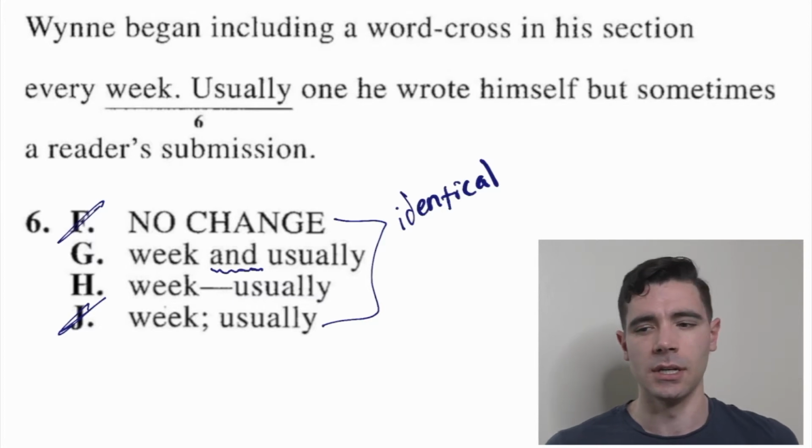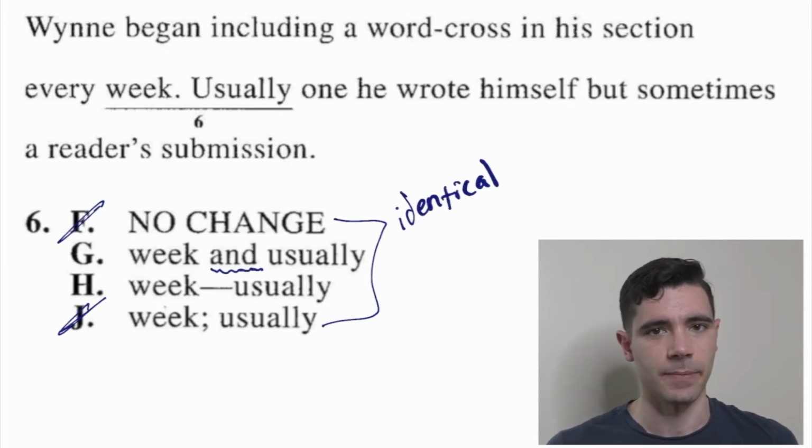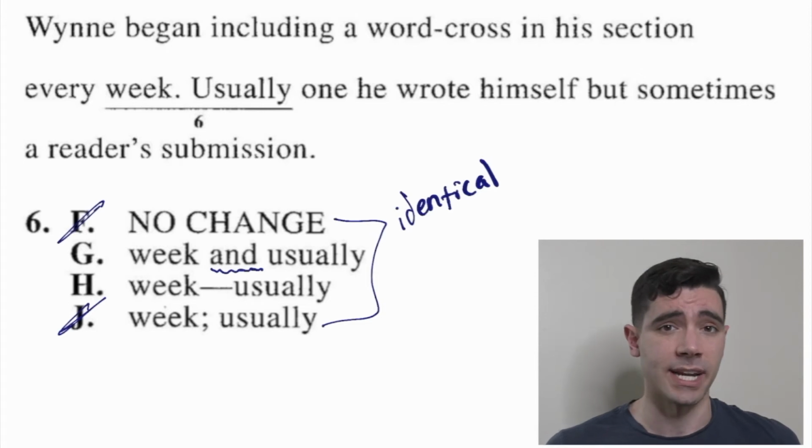Let's see what H does. "Wynne began including a word cross in his section every week, dash, usually one he wrote himself, but sometimes a reader's submission." Totally. I could also imagine it just being a comma, but the dash works because we're setting up a dependent